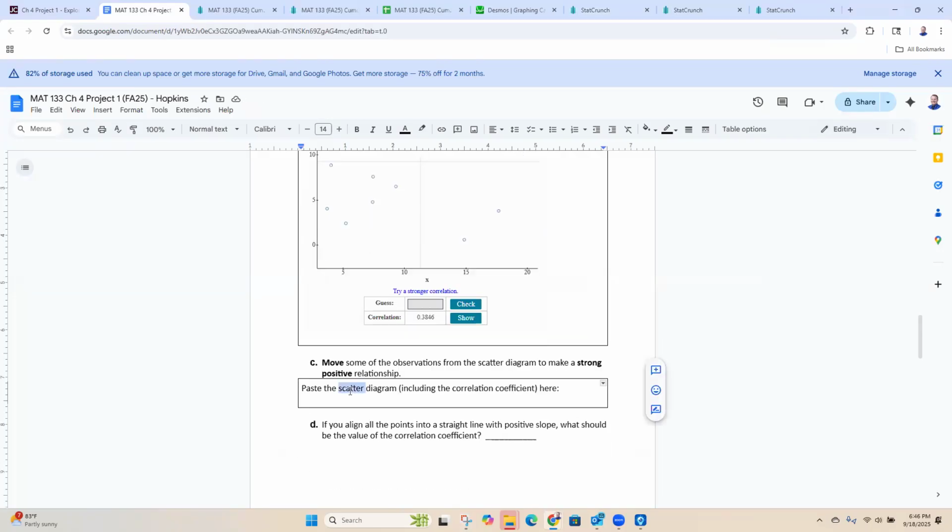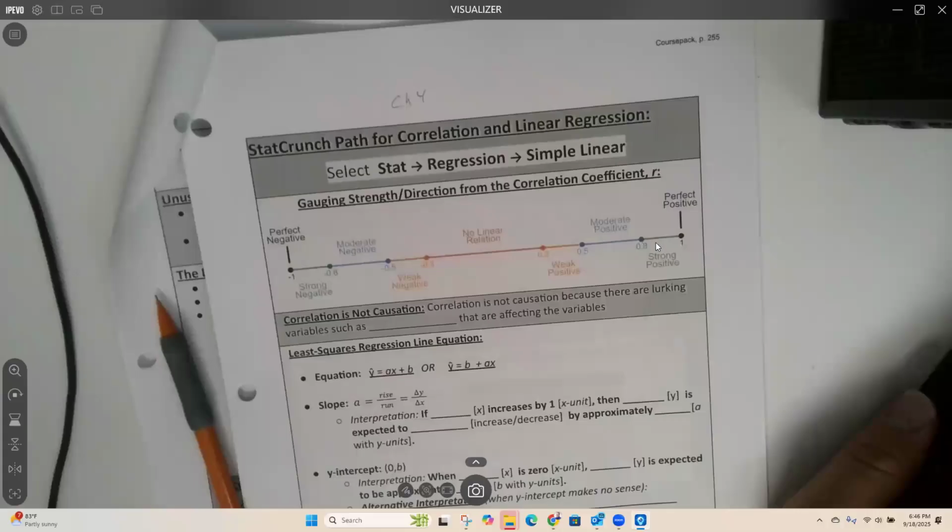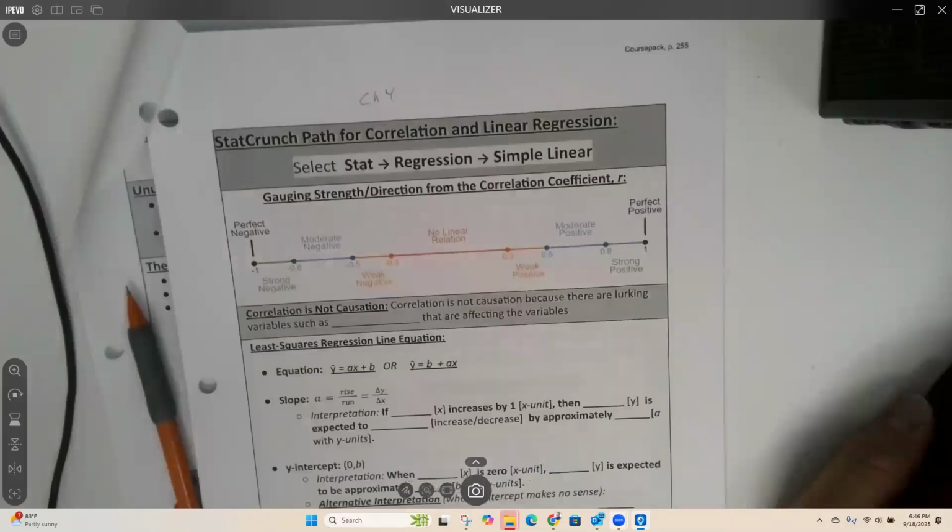Question C, move some of the observations from the scatter diagram to make a strong positive relationship. What number would I be targeting there for strong positive? I need somewhere between 0.8 and 1. So thank you, Mark. 0.9 is good. That's what I want.